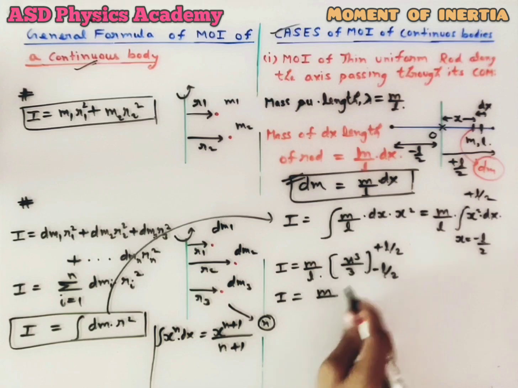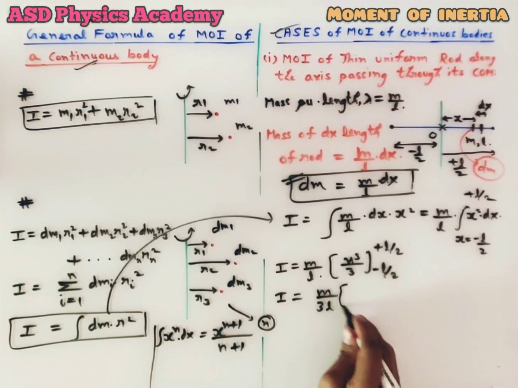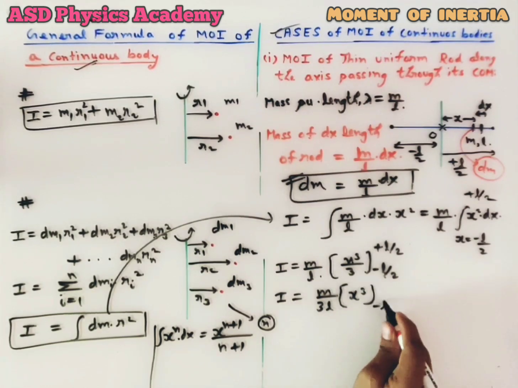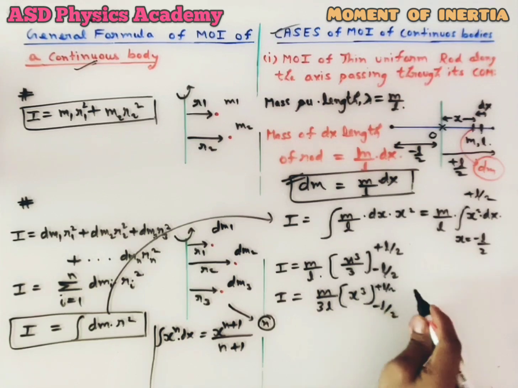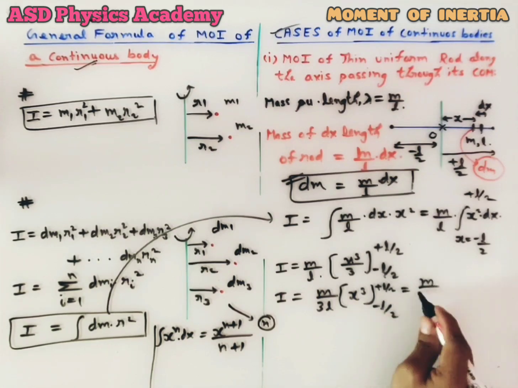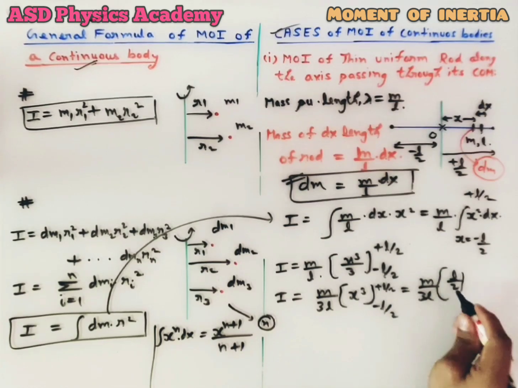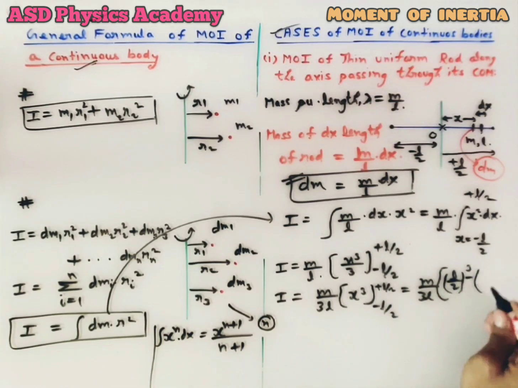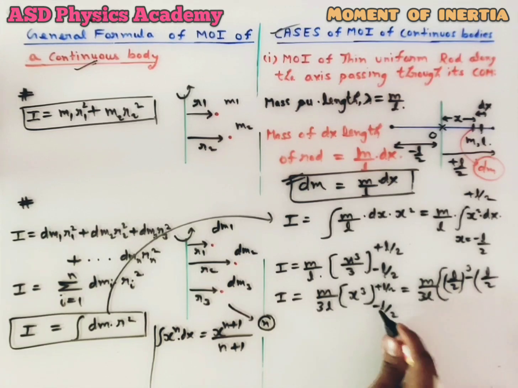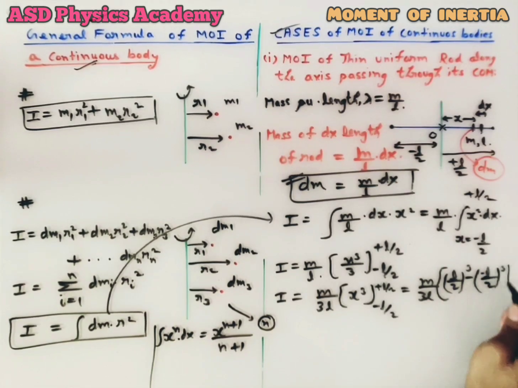Now m by 3 is constant, this will also come outside: m by 3l, again x cube, again limit minus l by 2 to plus l by 2. Now m by 3l, first we will put the upper limit, that means l by 2 whole cube, minus the lower limit, minus l by 2 whole cube.